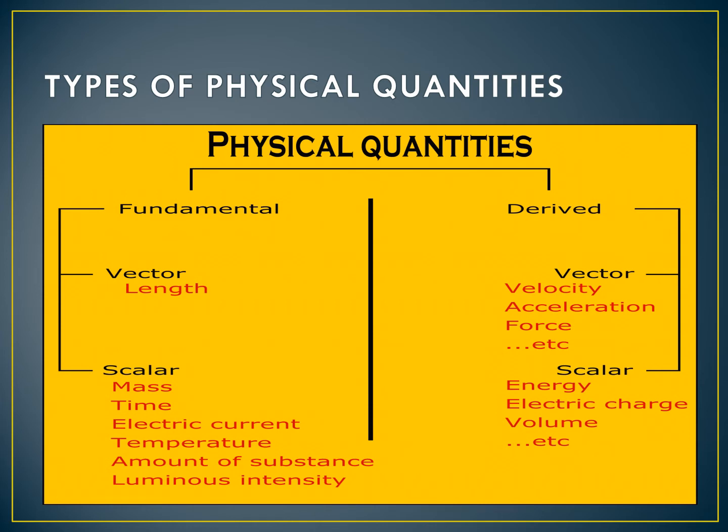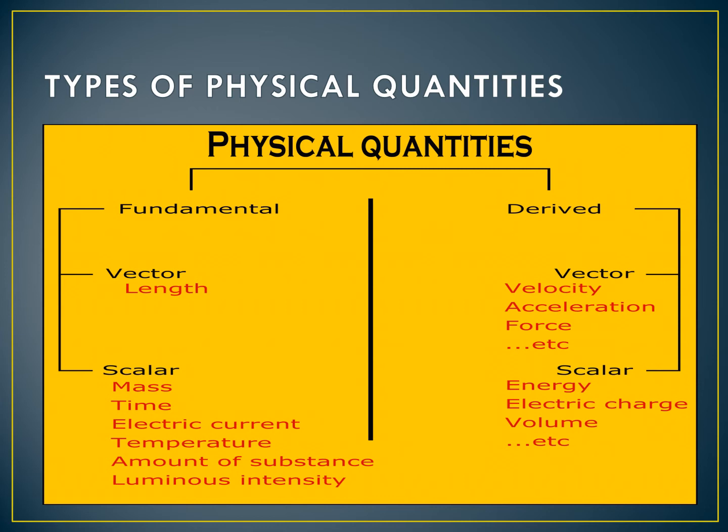For example, area of the rectangle. What is the area of the rectangle? Length into breadth. Length and breadth both belong to length only, so there come two lengths, length into length. So there is a multiplication. Length is what? It is a fundamental quantity. So the combination, the multiplication, division, addition of fundamental quantities is called derived quantities. You have understood, children?